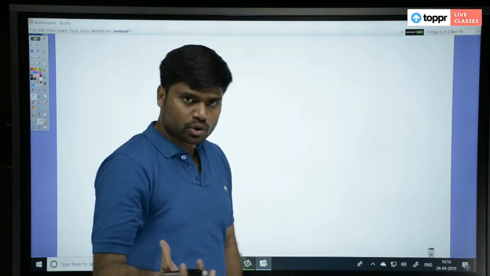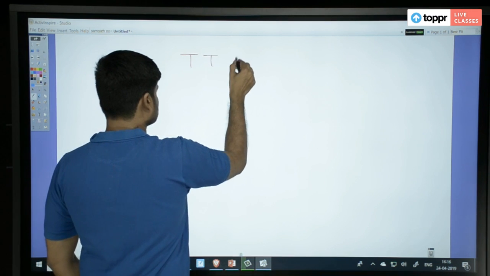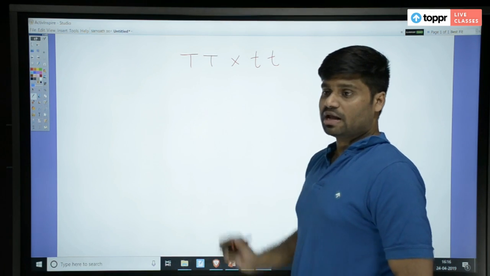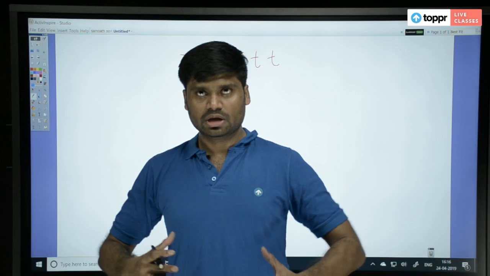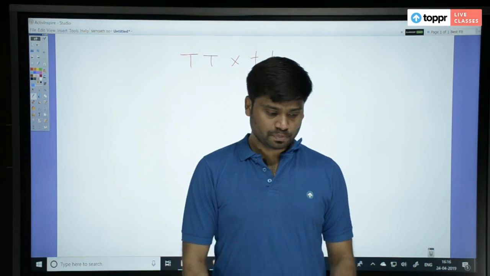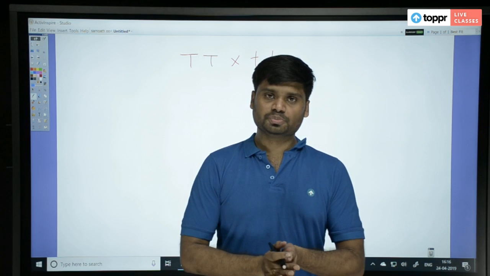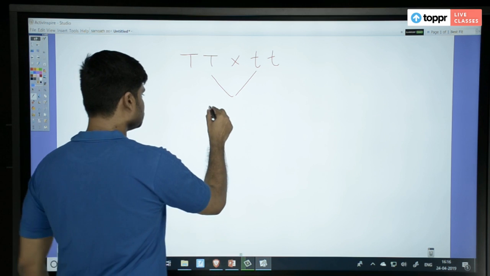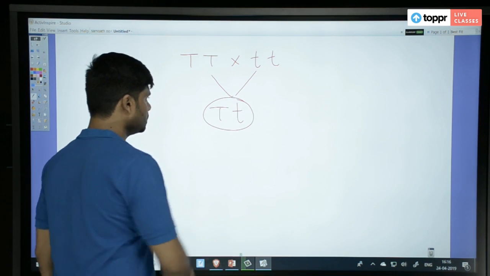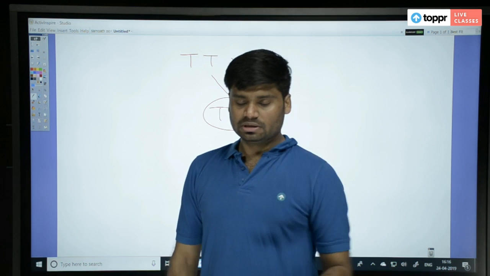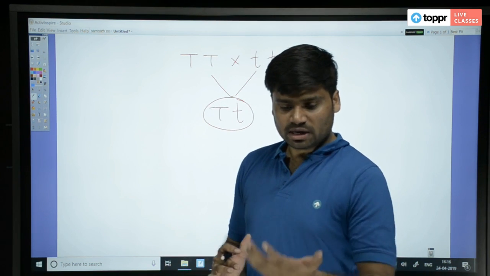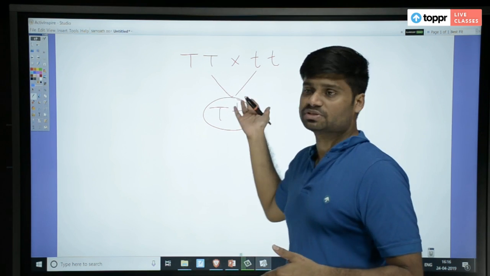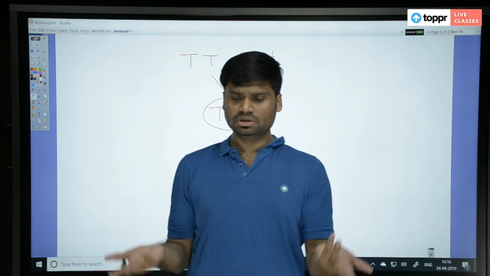So let us take a typical monohybrid cross and see. Let us not look at these numbers or values, whatever I'm writing here. Let us imagine a real-time scenario: a tall plant in front of you and a short plant in front of you. You cross both of them. Please remember this, imagine the output. When you take a tall plant, does it come with capital T written on it? No, right? It's what we are representing. So when Mendel took a tall plant, he knew it was a tall plant.